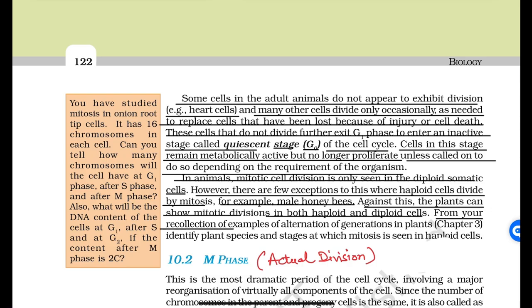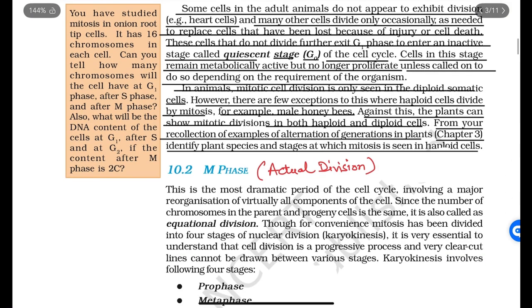From your recollection of examples of alternation of generations in plants, chapter 3, identify plant species and stages in which mitosis is seen in haploid cells.